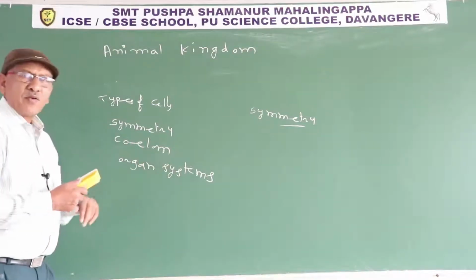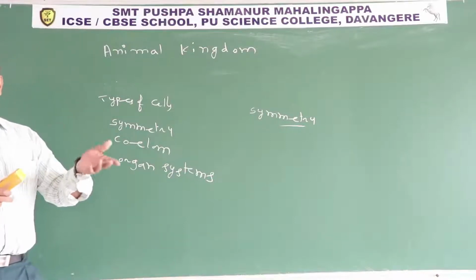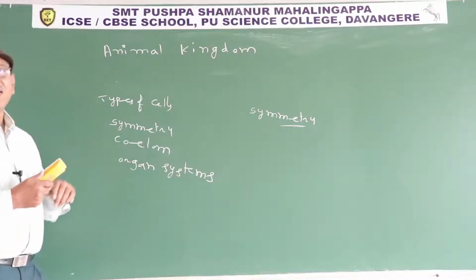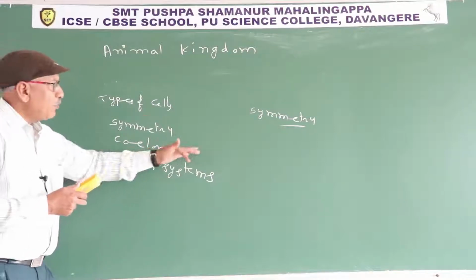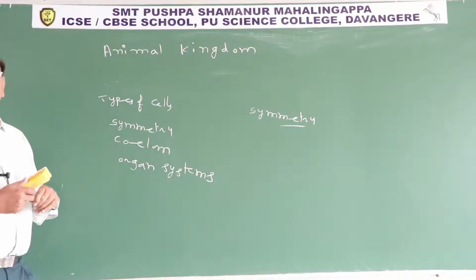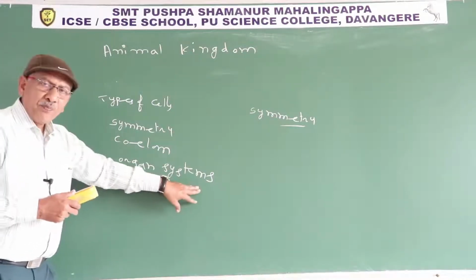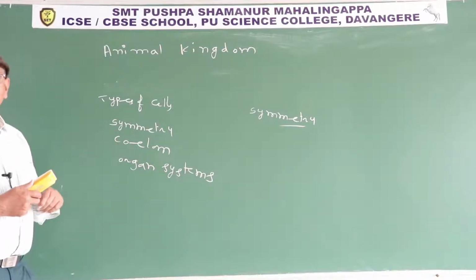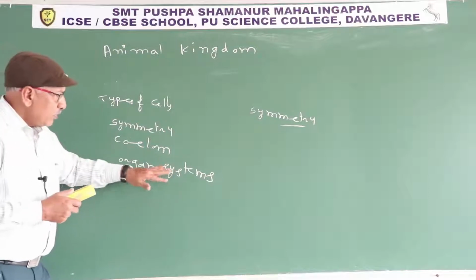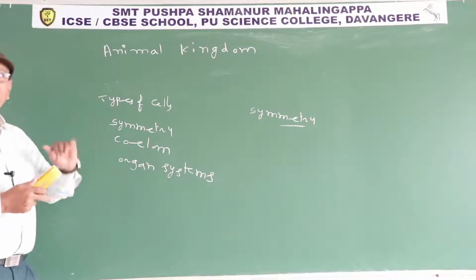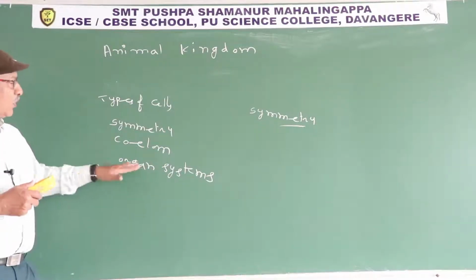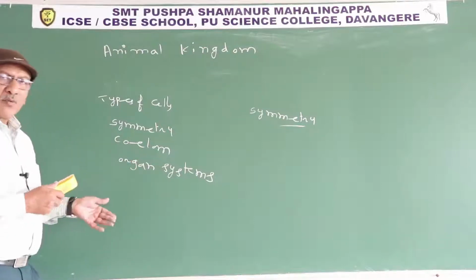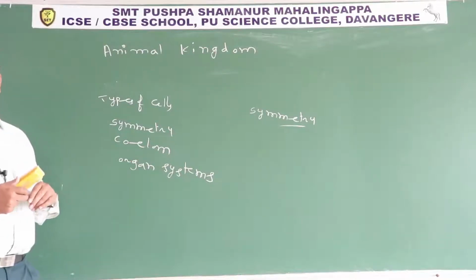Similarly, in the circulatory system, in some animals the heart is present, in some the heart is absent. In some animals, blood capillaries are absent. So depending upon the presence or absence of different organs, different phyla have different types of organ systems.